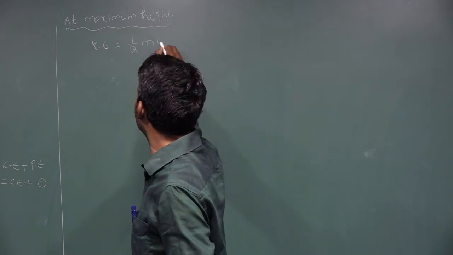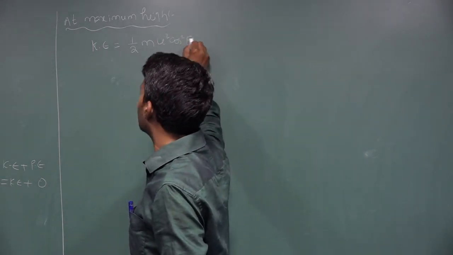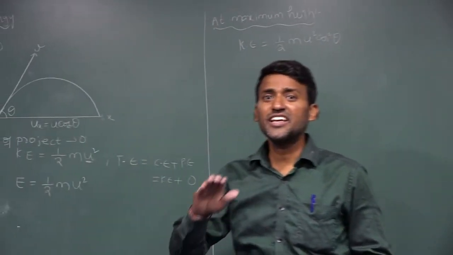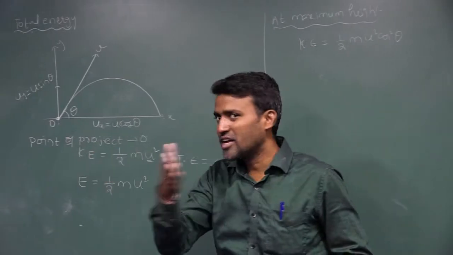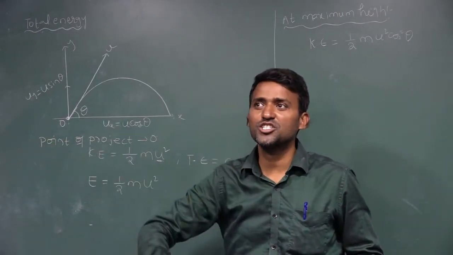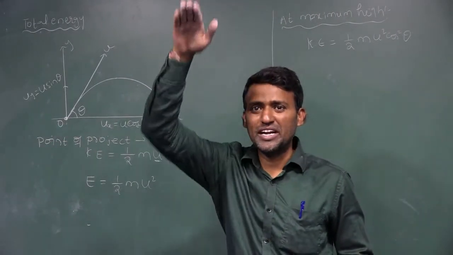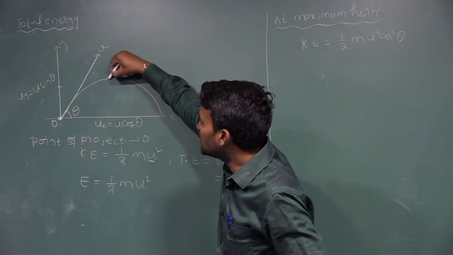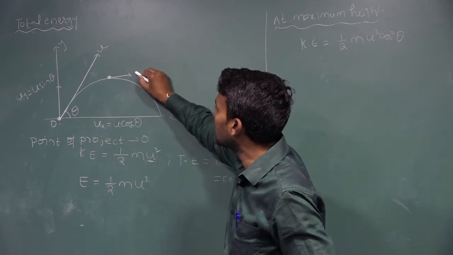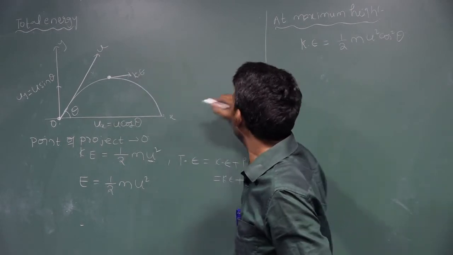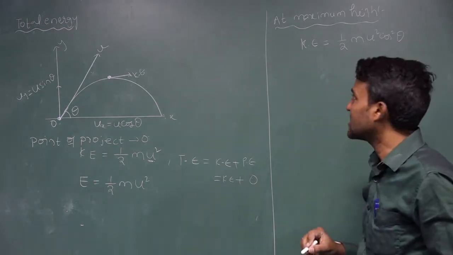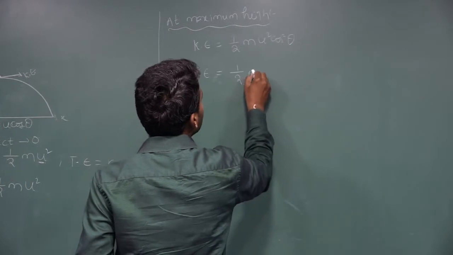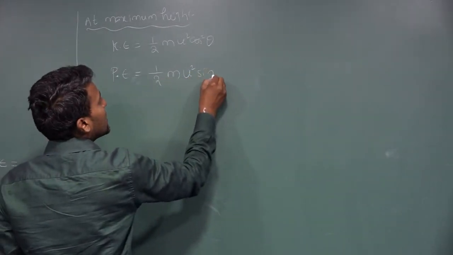So kinetic energy is half m u square cos square theta. Kinetic energy is due to the horizontal direction, and the vertical direction gives the potential energy. So at this position the kinetic energy is half m u square cos square theta, and potential energy is half m u square sin square theta.